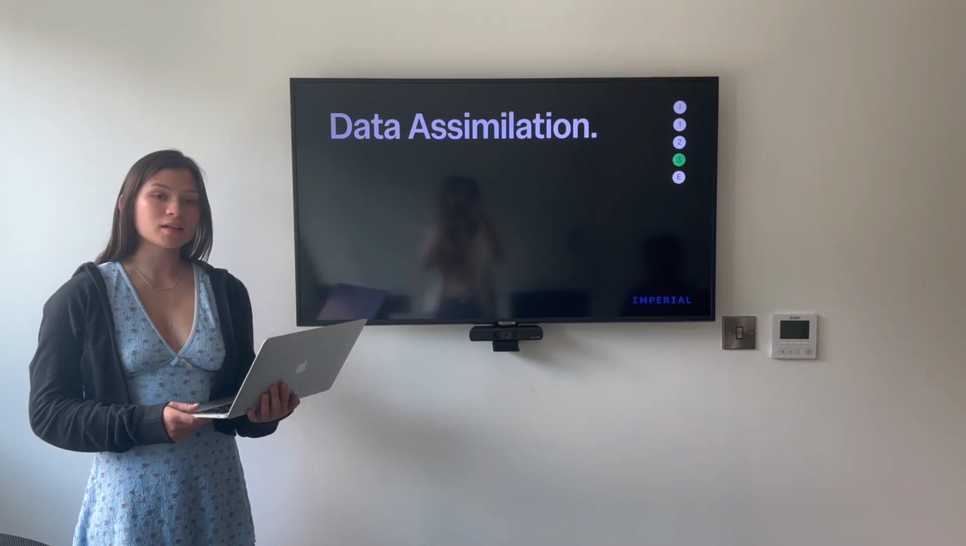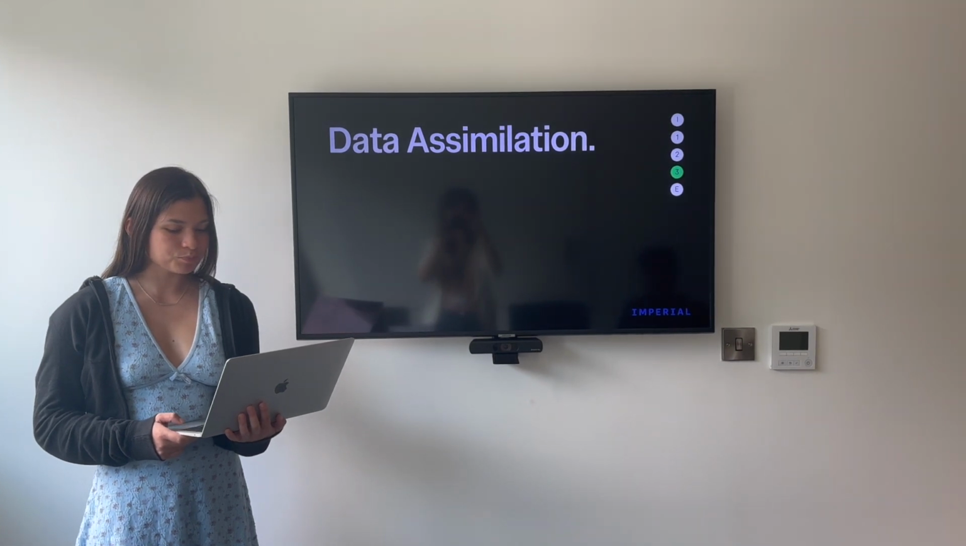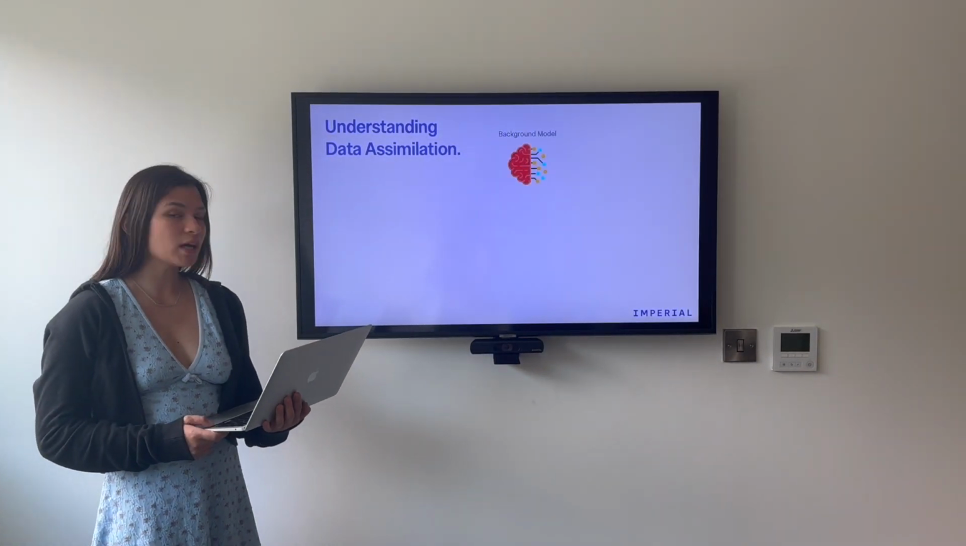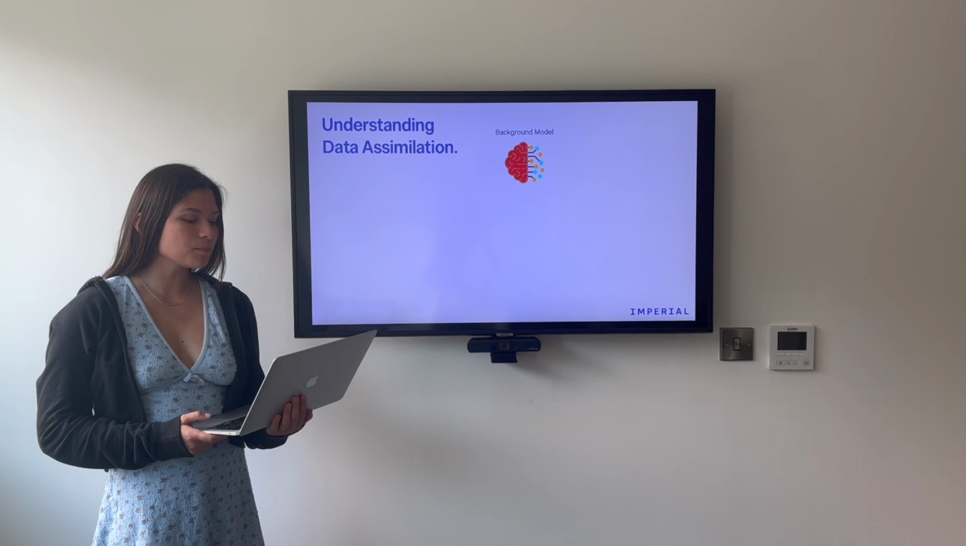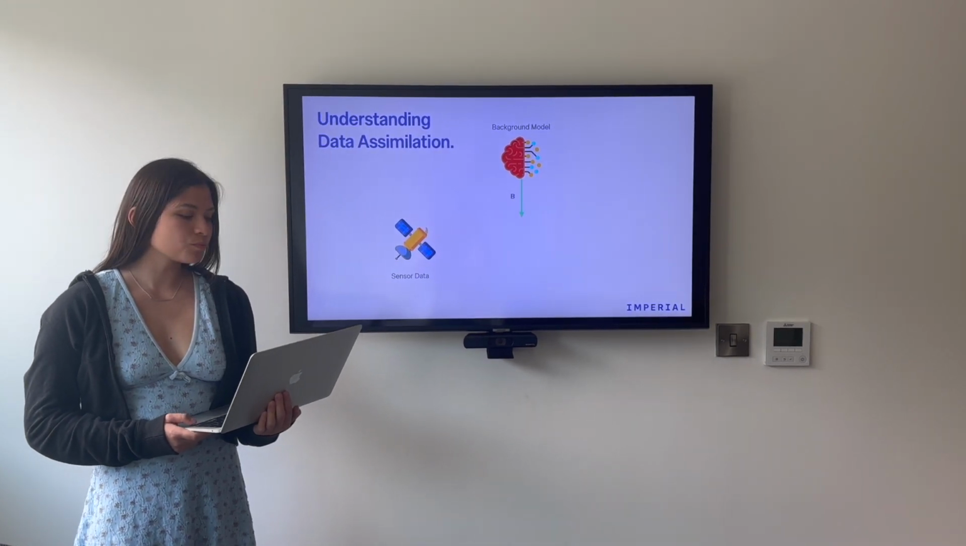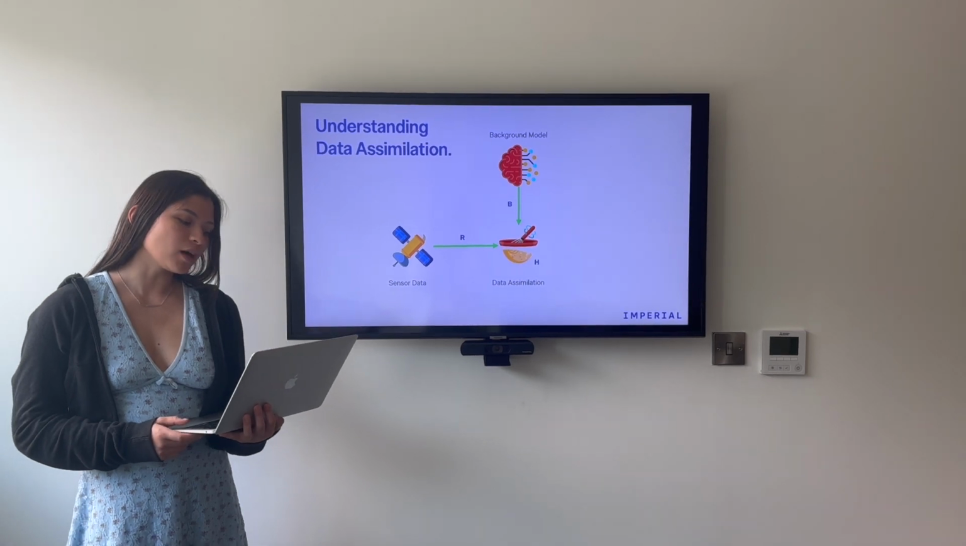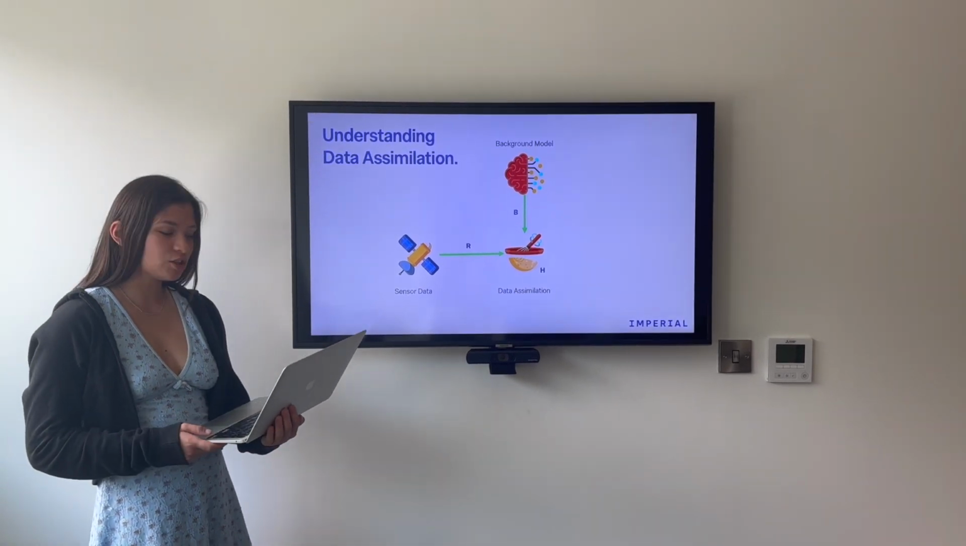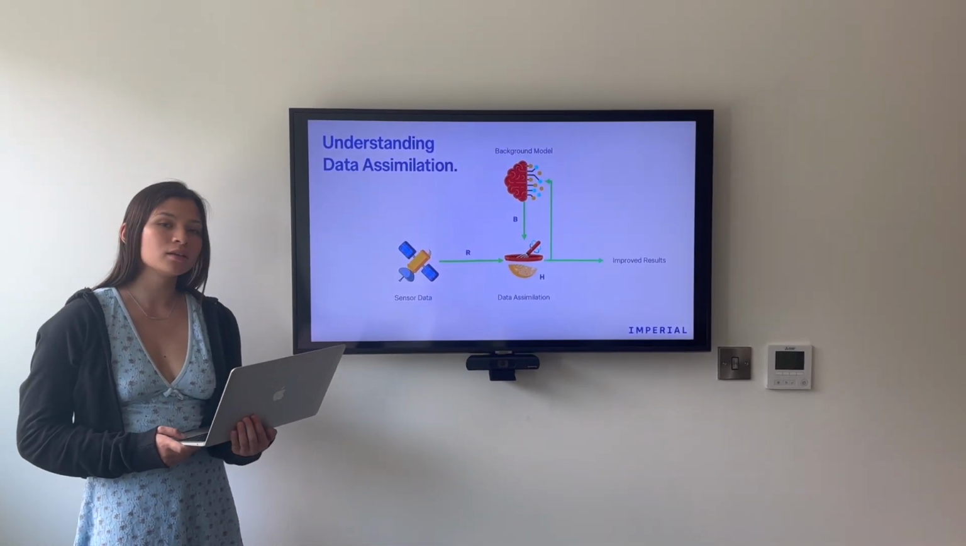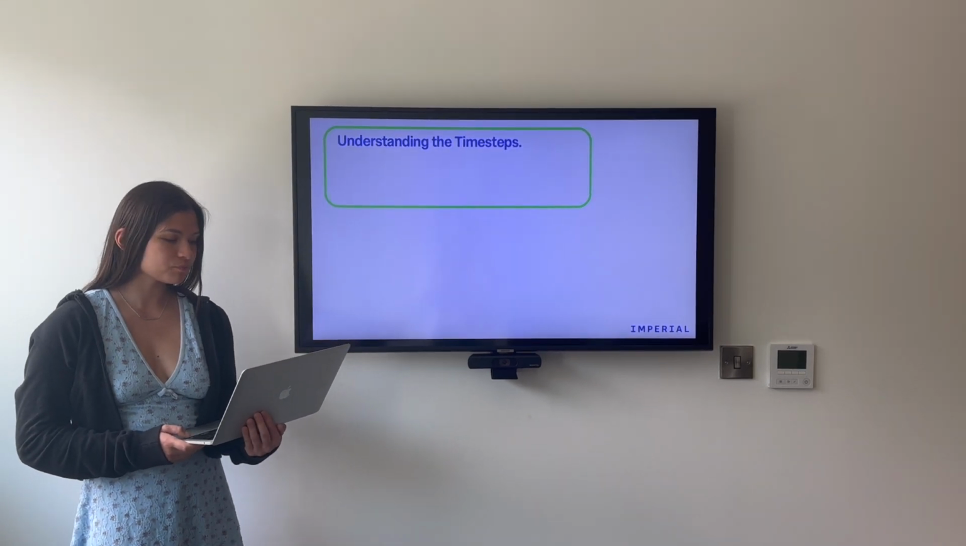All right, moving on to task 3, which was data assimilation. For data assimilation, we have some background model data, we have some sensor data. We multiply each with their respective covariance matrices, and then we mix them together with a factor of h, and we have some assimilated data to hopefully improve the result.